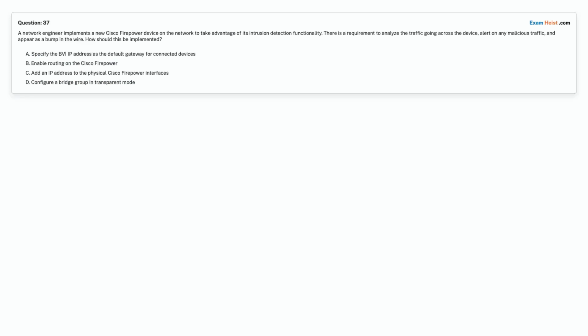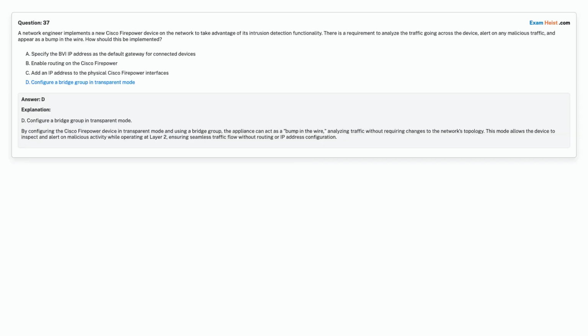Option A. Specify the BVI IP address as the default gateway for connected devices. Option B. Enable routing on the Cisco Firepower. Option C. Add an IP address to the physical Cisco Firepower interfaces. Option D. Configure a bridge group in transparent mode. Choose the correct answer.